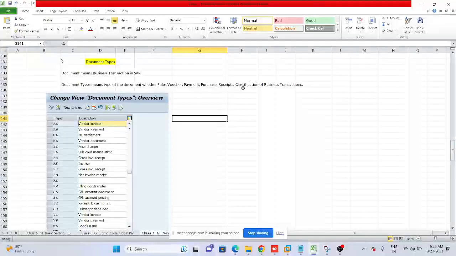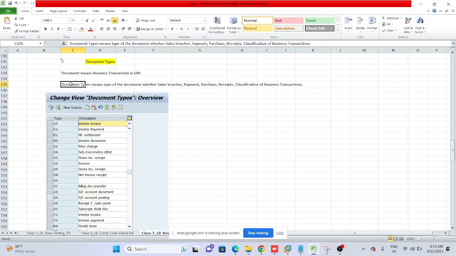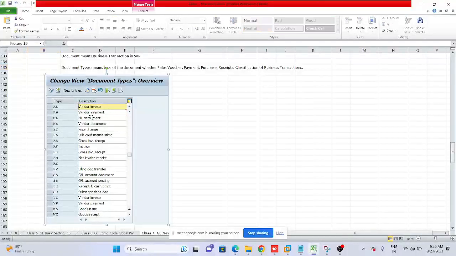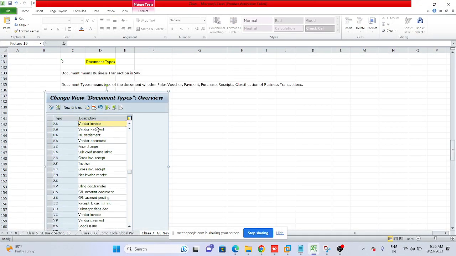So with the help of document type, classification is done. Classification of what? Classification of business transactions is done. SAP has given various document types by default. No need to define them on our own, as the standard document types given by SAP can fulfil our business requirements.